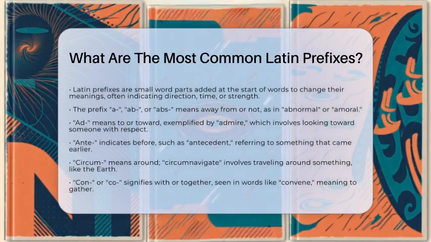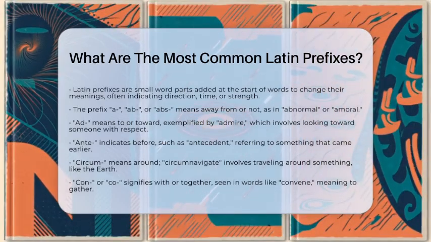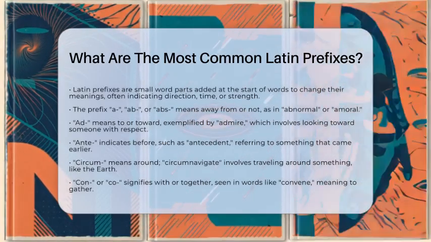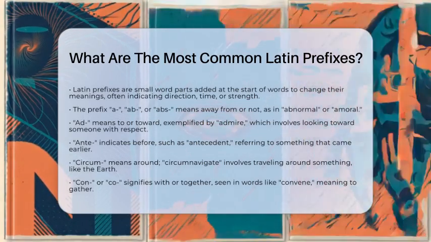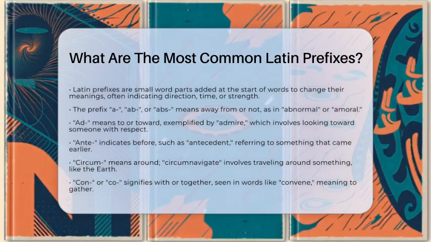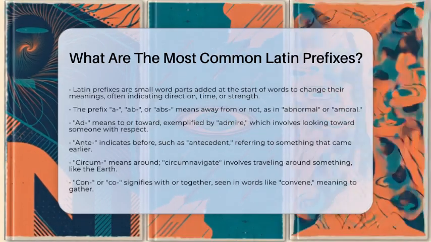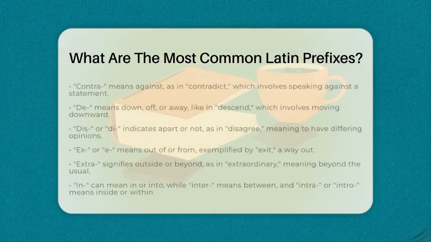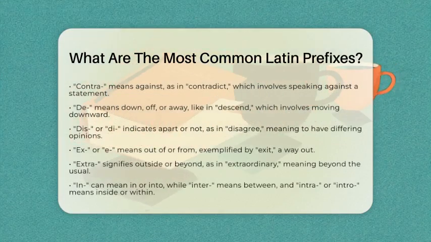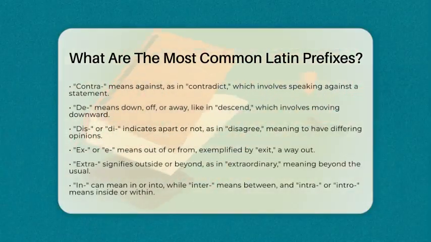Next is ad, meaning to or toward. Think of admire, which means to look at someone with respect. When you admire someone, you are looking toward them with positive feelings. The prefix ante means before. For example, antecedent refers to something that came before. If you think of a story, the antecedent events are what happened earlier.